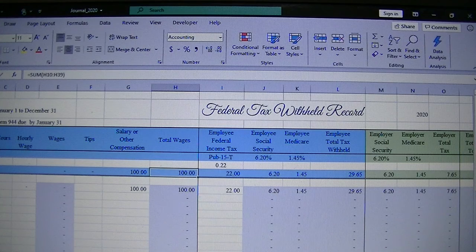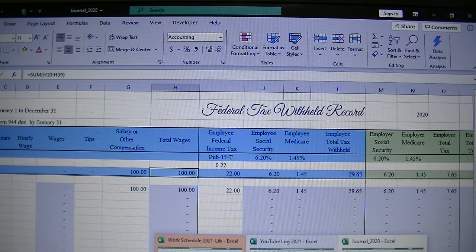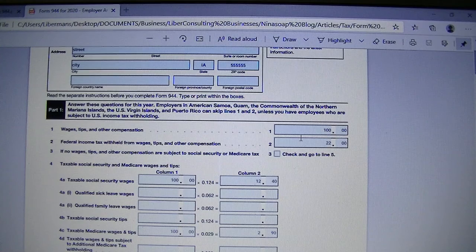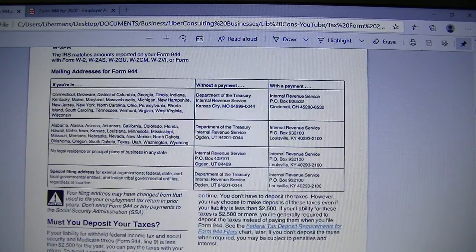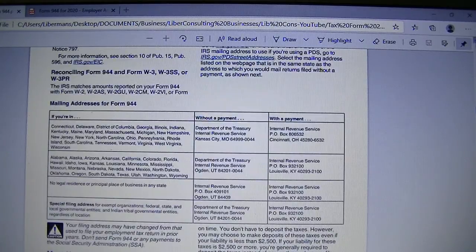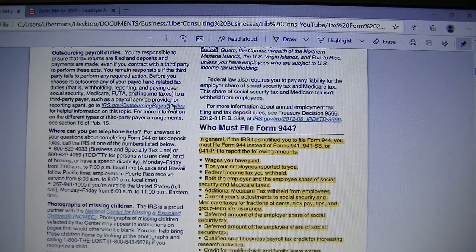is 100. So on line 1, part 1 of Form 944, you put the total wages, tips, and other compensation that you pay your staff members. The instructions specify what goes under that section.